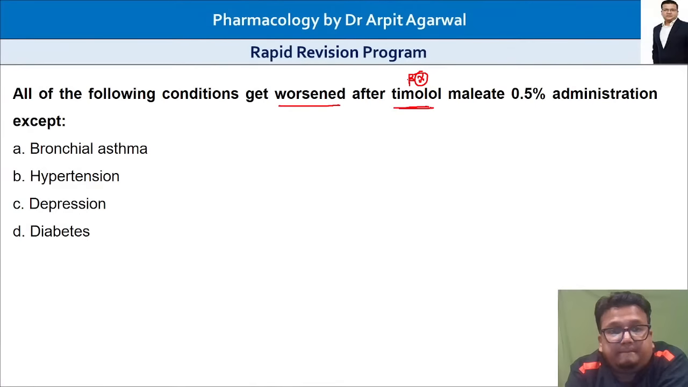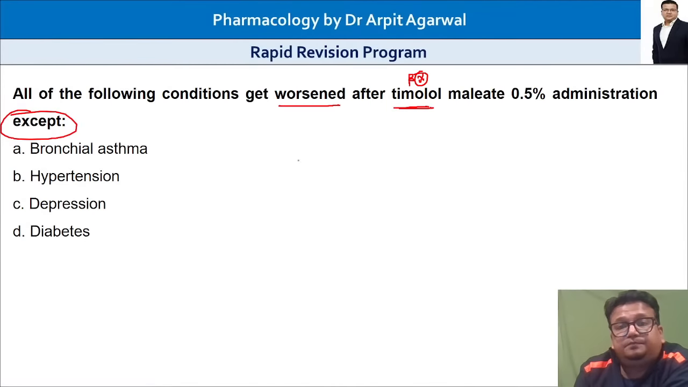So tell me this one. All of the following conditions worsen after timolol administration, except. Do not forget except. Bronchial asthma, hypertension, depression, and diabetes. So what is the answer to this question?